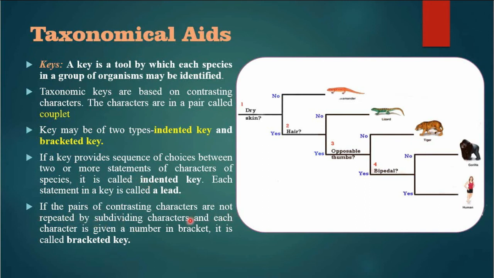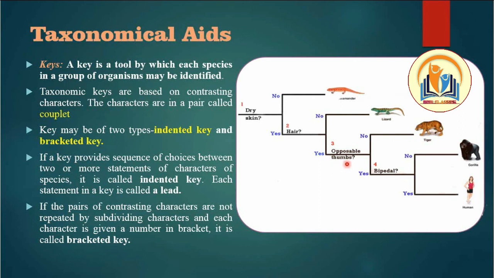If the pair of contrasting characters are not repeated by subdividing characteristics and each character is given a number in a bracket, it is called bracketed. Like here, dry skin, number 1. We are characterizing on the basis of dry skin. If the animal has dry skin, no, it has hair on its skin. That means it is the second characteristic which we are looking for. It becomes the second point. Then hairs. Lizards don't have hairs, while human beings have hairs. We are looking for this.